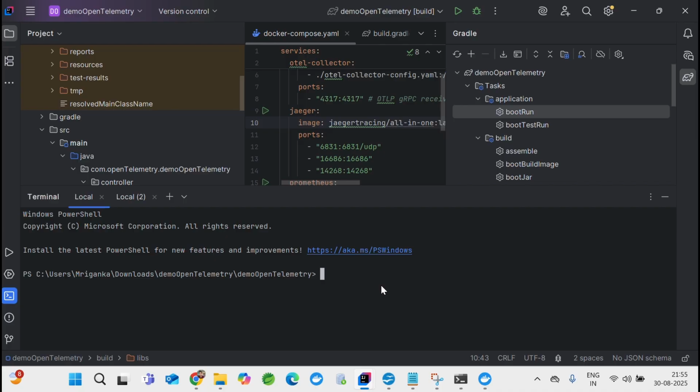Alright, so with that understanding, let's run docker compose. What is that file name?